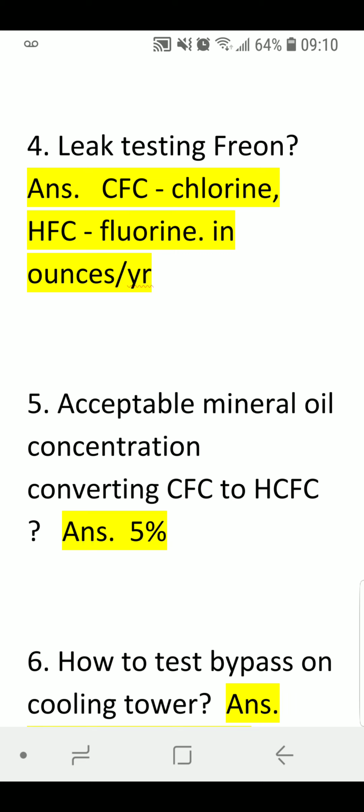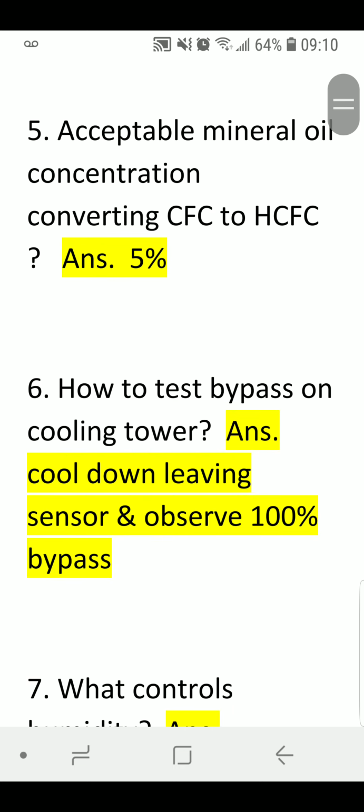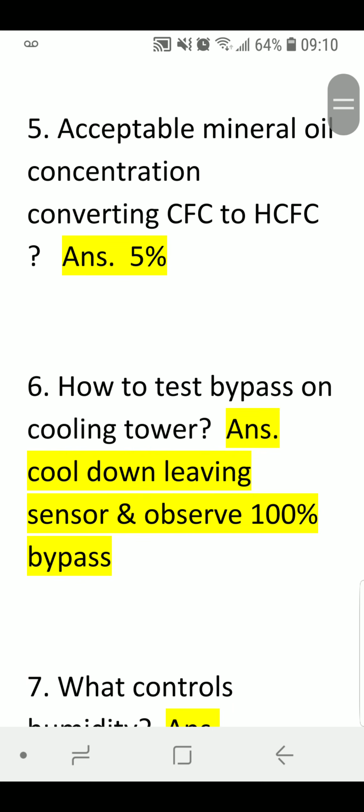Answer, for CFC, chlorine in ounces per year, and for HFCs, fluorine in ounces per year. What is the acceptable mineral oil concentration converting CFC to HCFC? Answer, 5%.